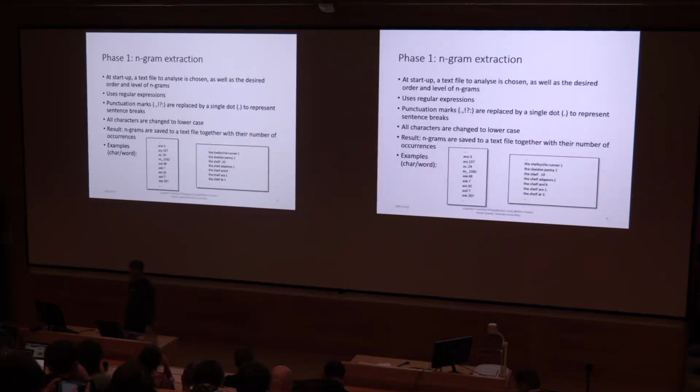Including the sentence breaks makes it possible to select the start of the generated phrases by taking into account which n-grams are more common in the start of sentences. And we can also do the same in the end of the phrases to end them in a more sensible way. So in character mode, we also still keep track of white space, which is used in the process as word breaks, even if the final output is stripped of white space. So when the file is read to the end, our n-gram statistics are saved to a text file, which will be used in the next phase.